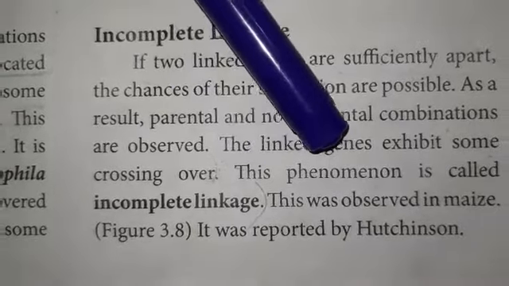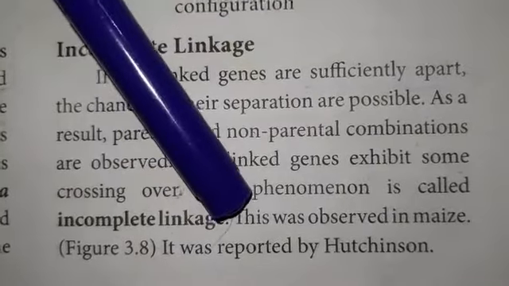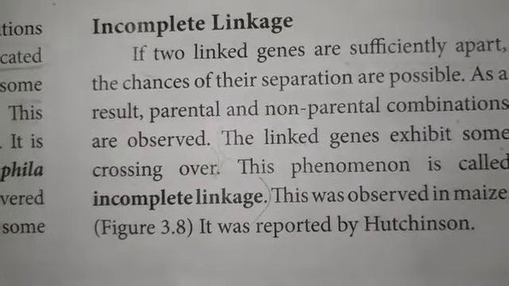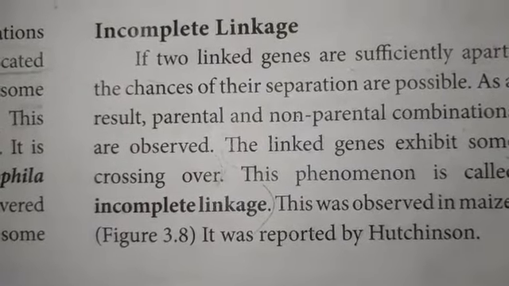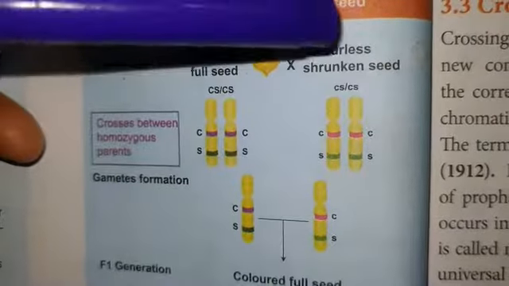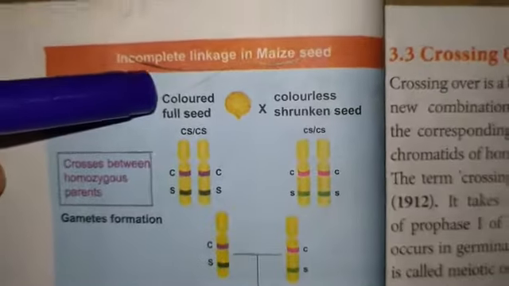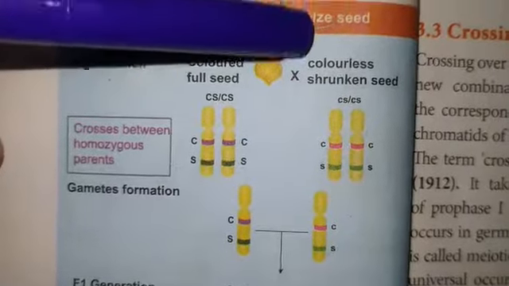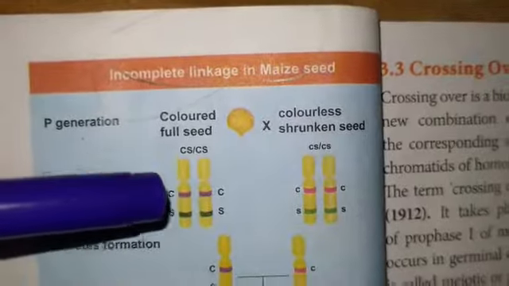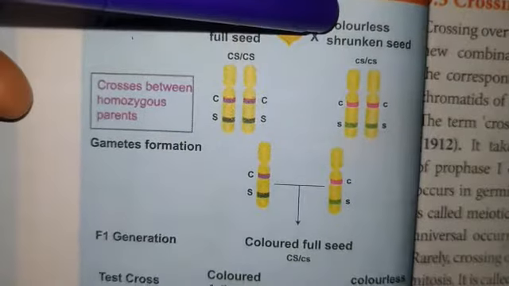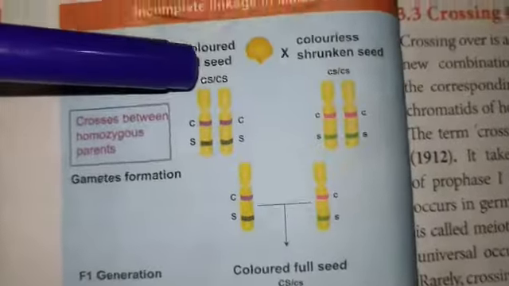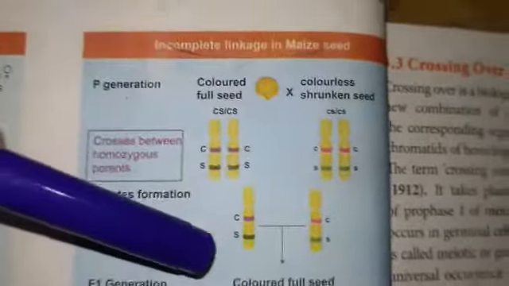So it was observed in maize plant. It was reported by Hutchinson. The incomplete linkage was reported in maize plant by Hutchinson. Incomplete linkage in maize seed. The parental characters are colored full seed crossed with colorless shrunken seed. Colored full seed is dominant over the colorless shrunken seed.